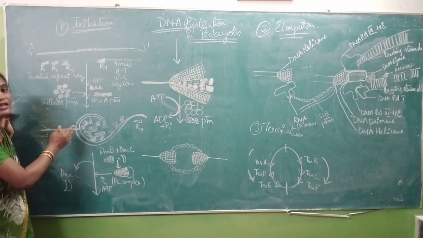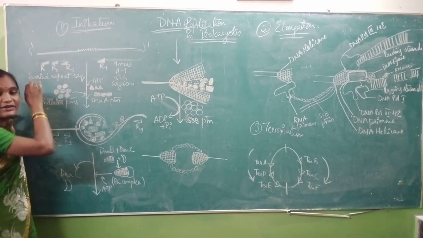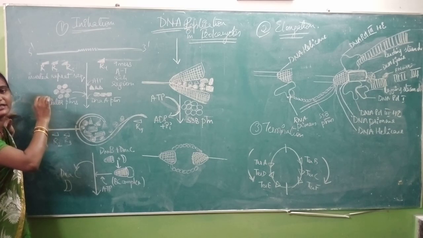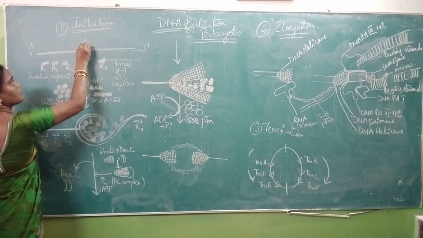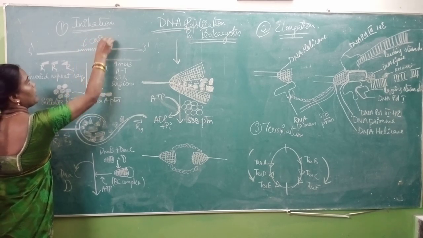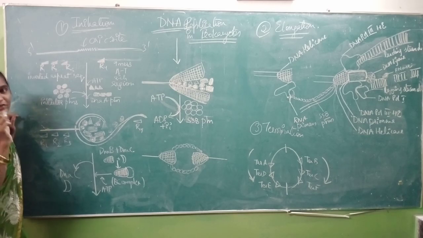Initially, the point on the DNA strand where DNA replication is initiated is known as the ORIC site. This is the origin of replication.